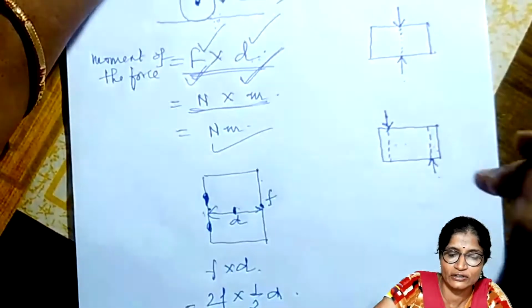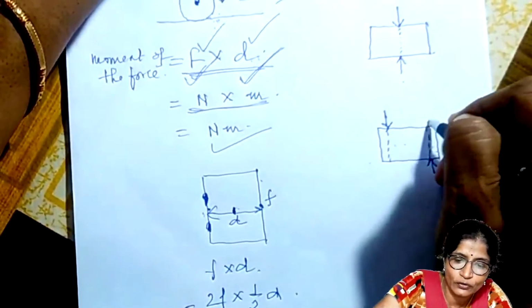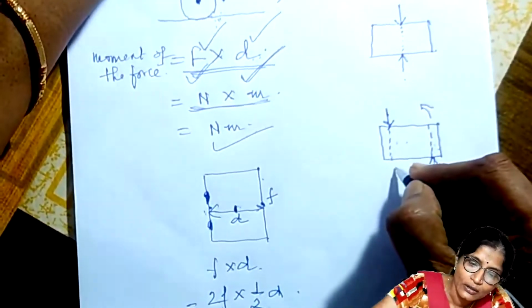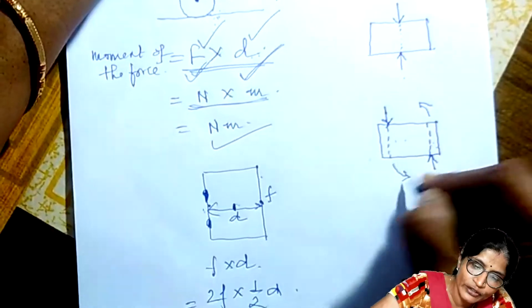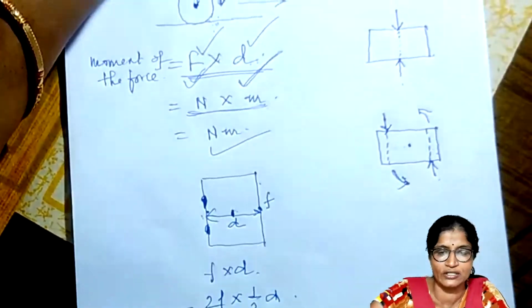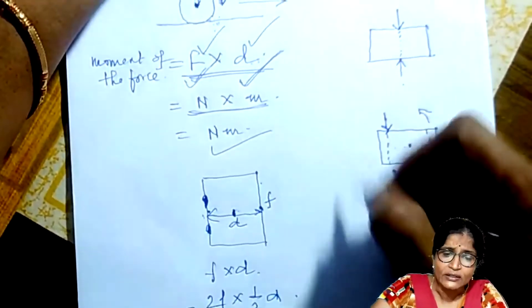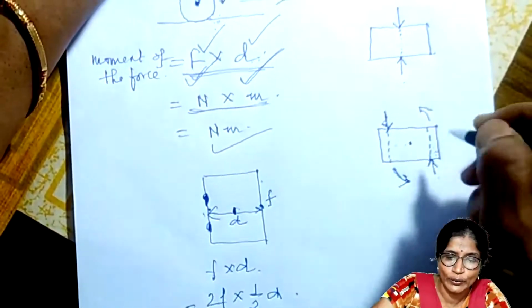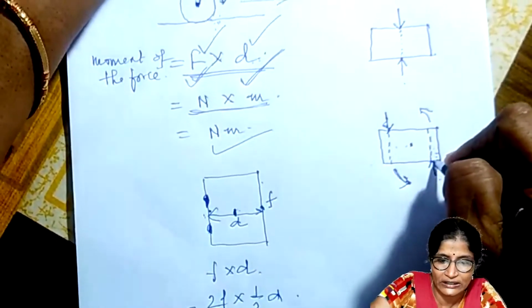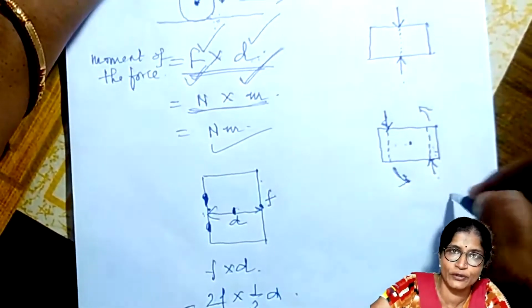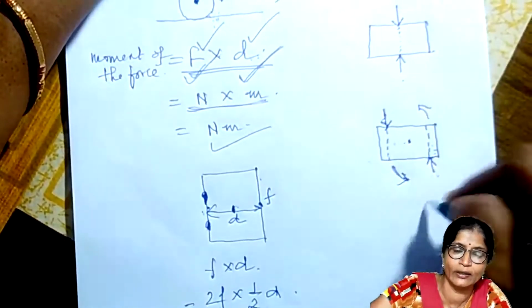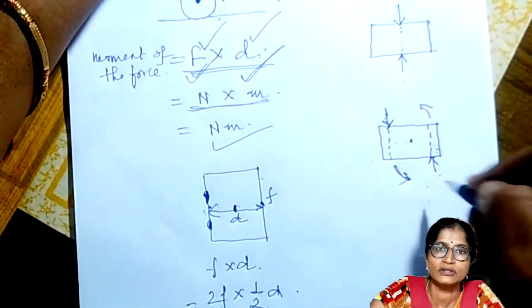Since the lines of action are not the same, due to this force the tabletop will move in this direction, and due to the other it will move in this direction, and it is fixed here. So due to these two equal and opposite forces with different lines of action, a turning effect, or rotation, is produced. The tabletop will rotate, and this forms the couple.